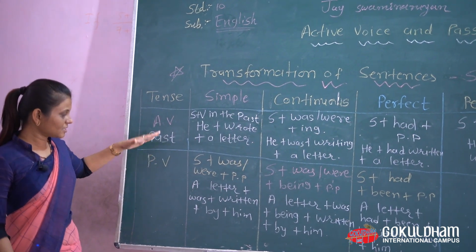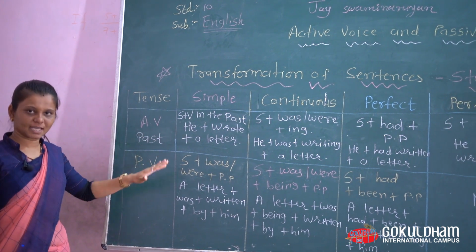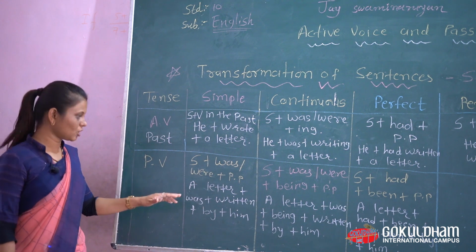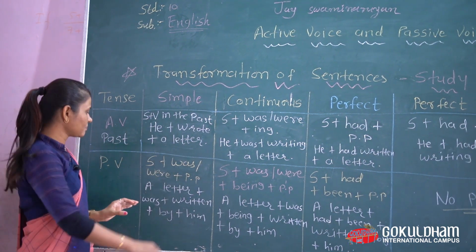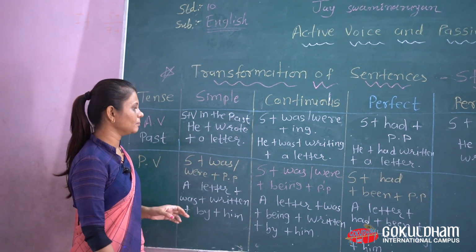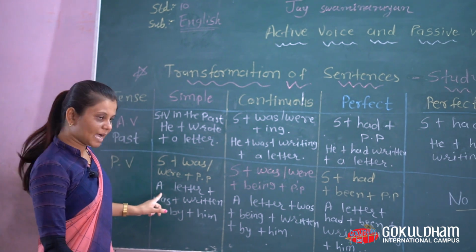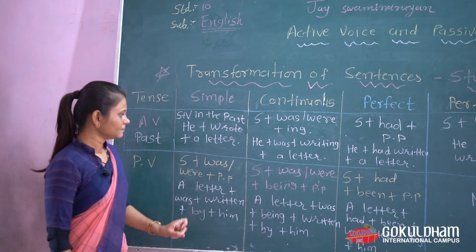Now we see passive voice. Change active into passive with the same example in different structure. Look, we use the structure. I just write down some changes here. Subject plus was, were plus past participle form. Then the example: a letter was written by him.